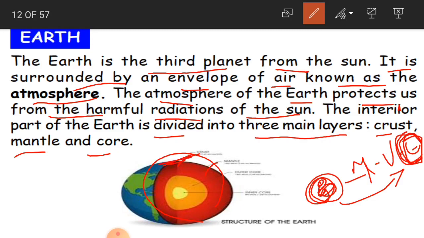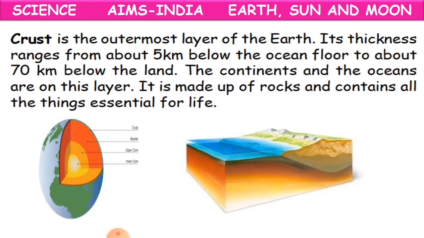Okay, this is crust, and this red part is nothing but the mantle, and this light orange and yellow part is the core. Okay children, I will show you another picture. So crust, mantle, and core. So what are they? They are the three main layers of the earth. Okay, so let us learn one by one now.